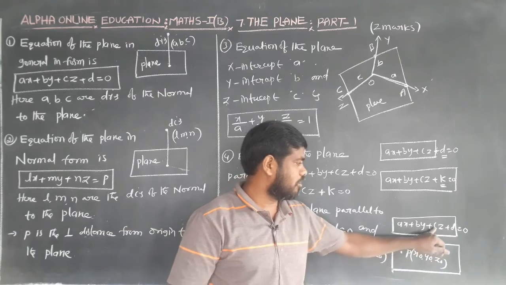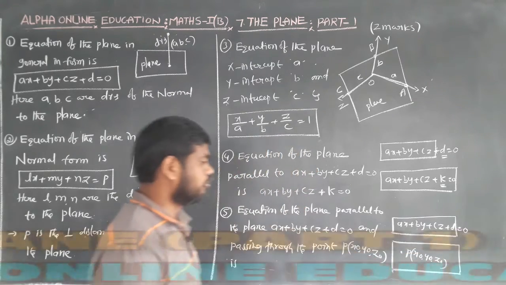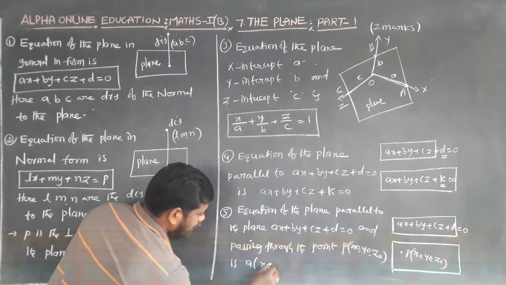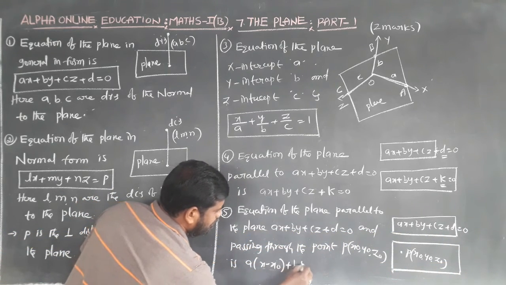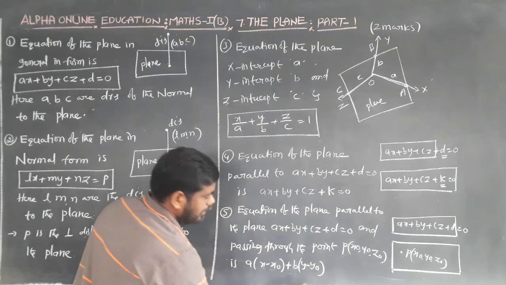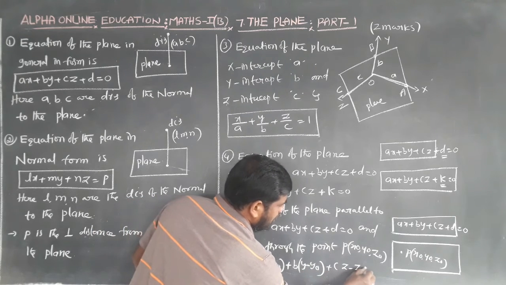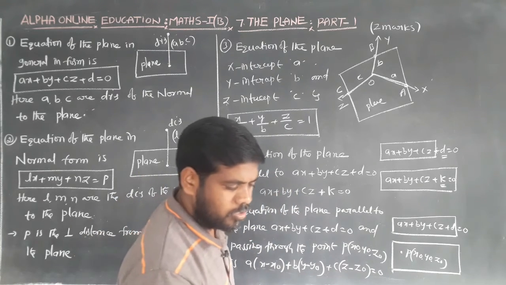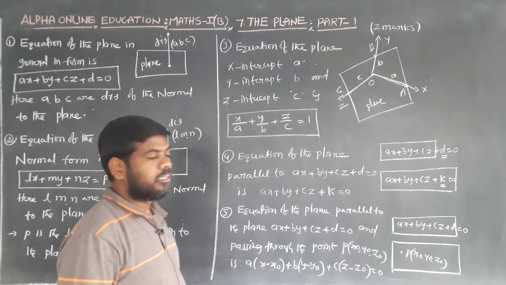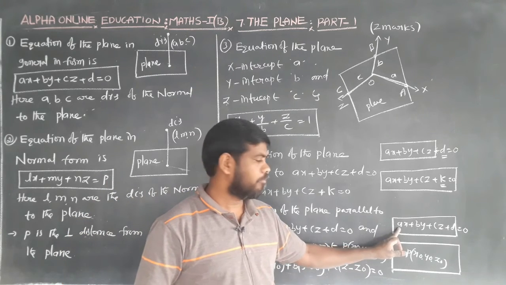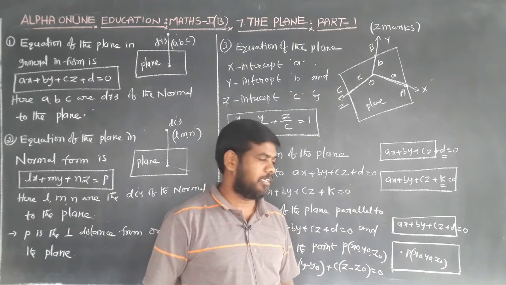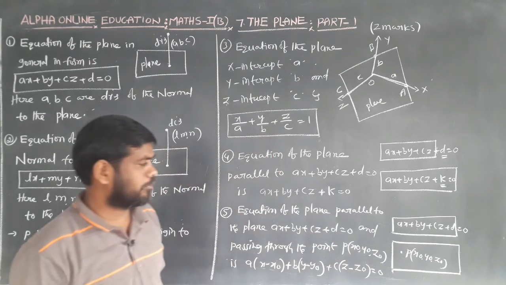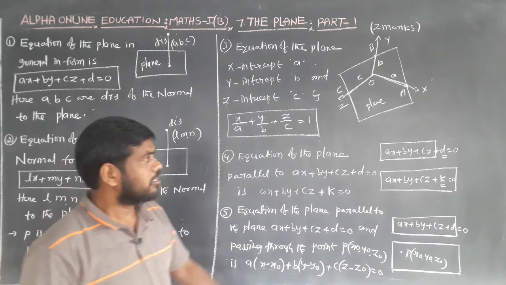The equation of the plane parallel to ax plus by plus cz plus d equal to 0 and passing through the point (x naught, y naught, z naught) is a into (x minus x naught) plus b into (y minus y naught) plus c into (z minus z naught) is equal to 0.